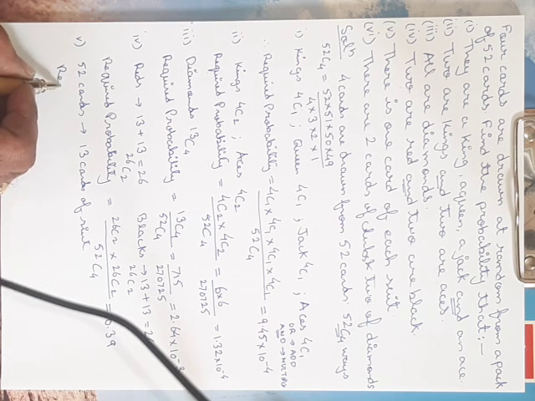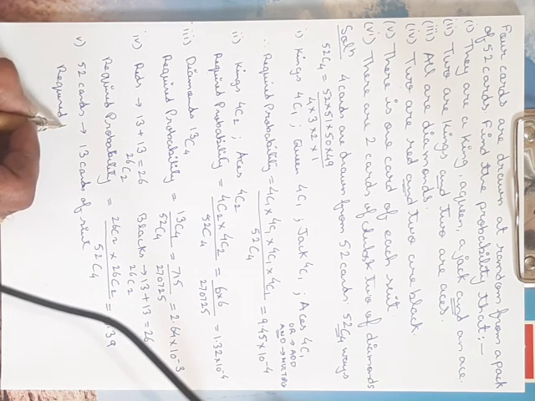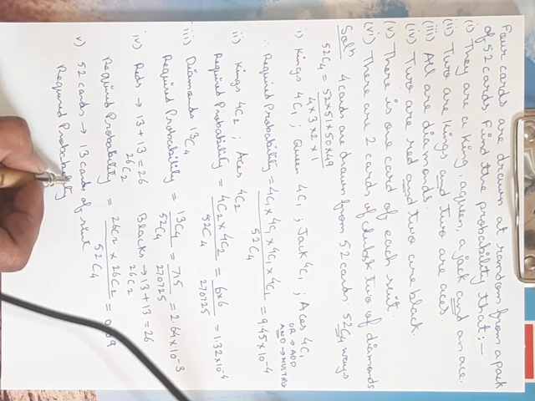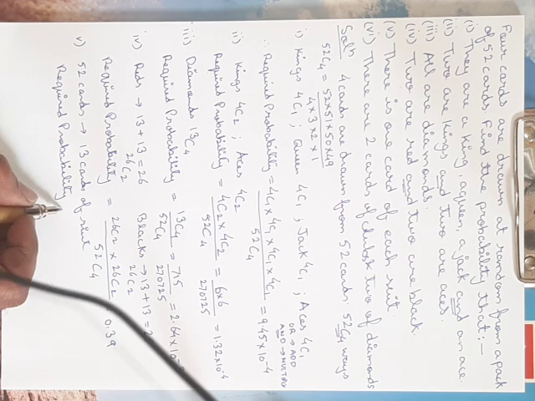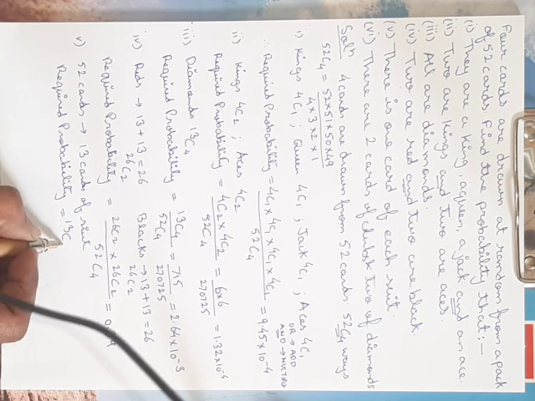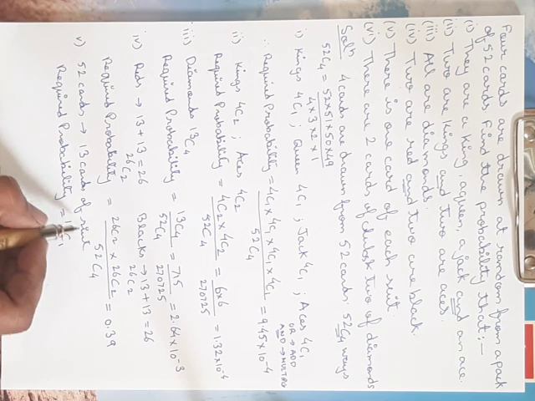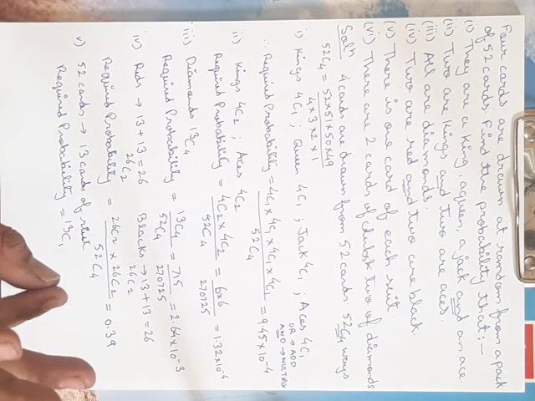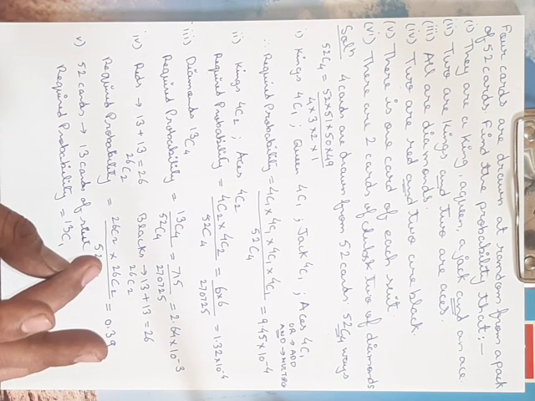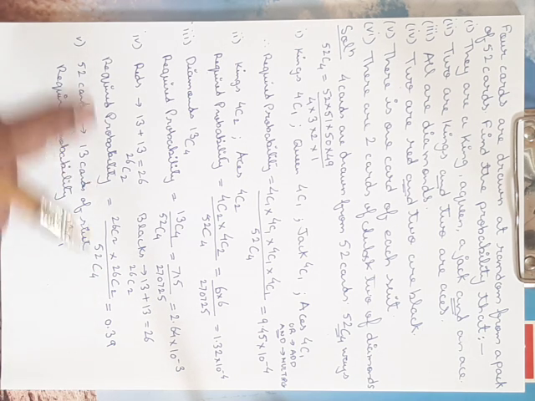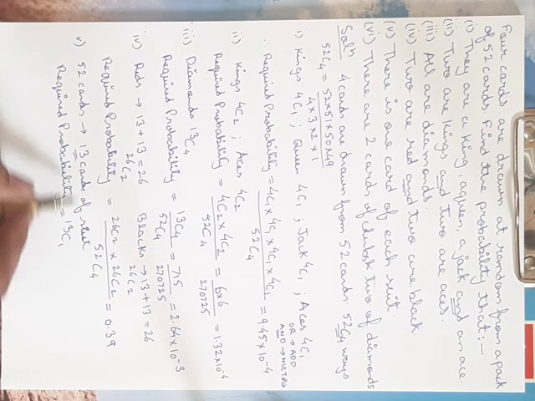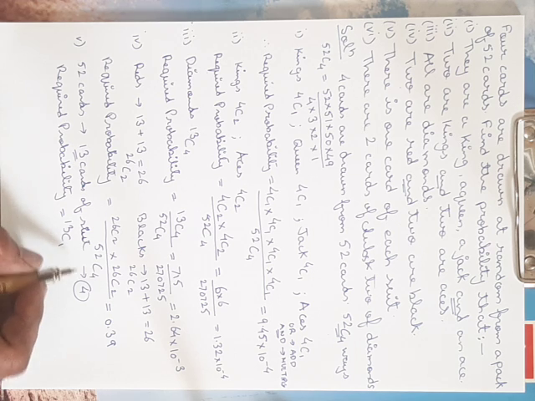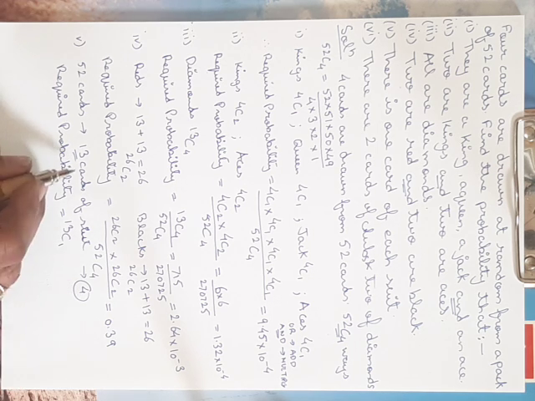So here the required probability will be 13 cards of each suit, 1 from each suit. Suit means, whatever the spades are, whatever the hearts are, those are called suits. So there are 13 cards of each suit. That means in all there are 4 types of suits, and in every suit there are 13 cards.